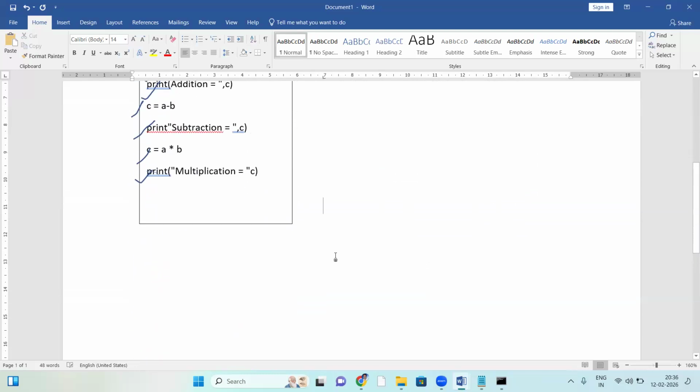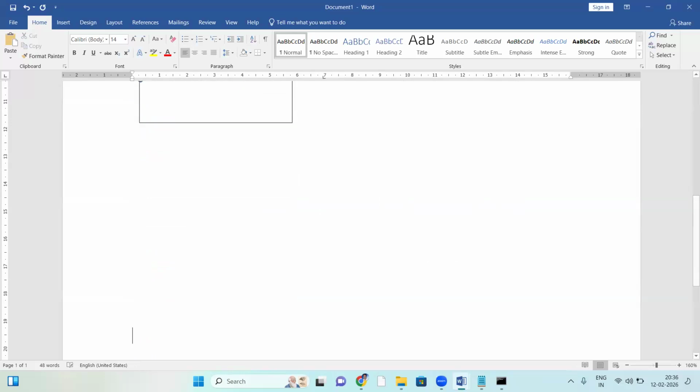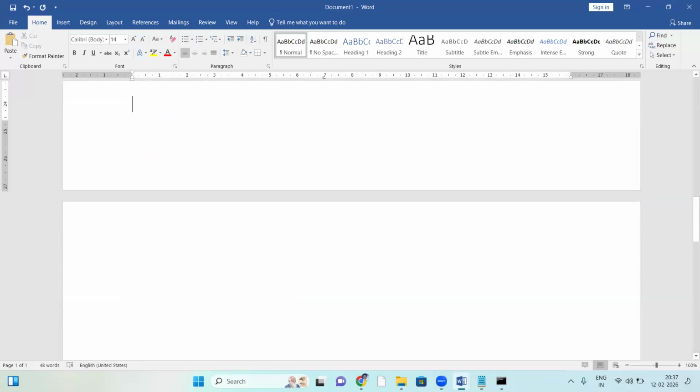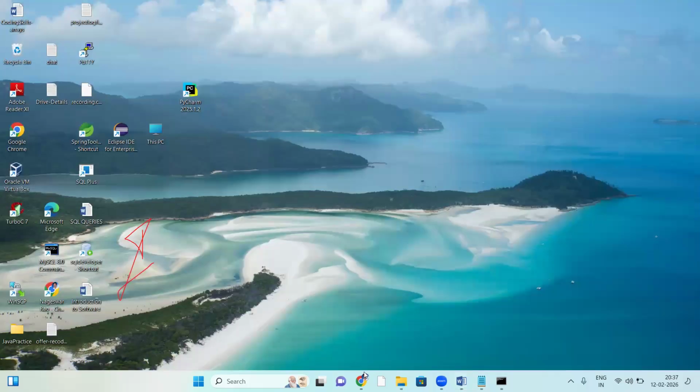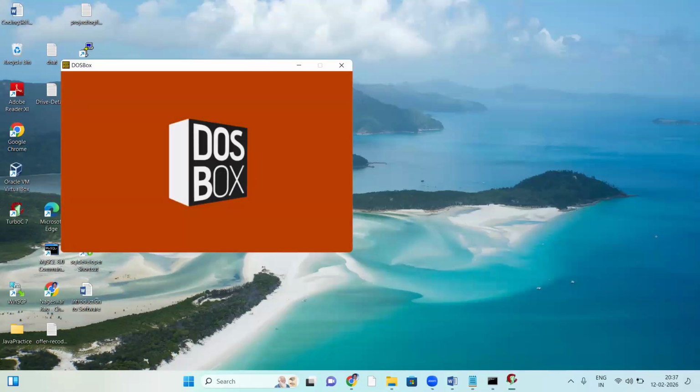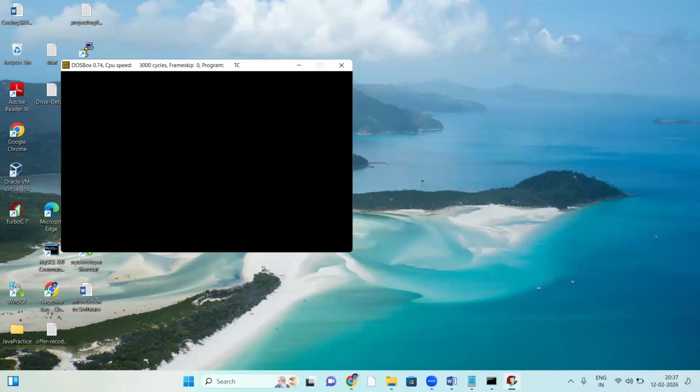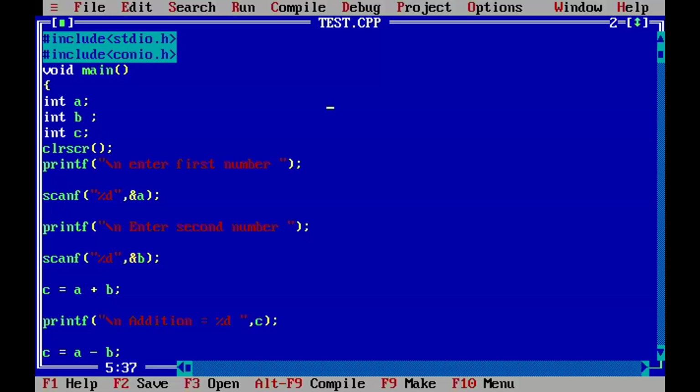How does the compiler work? For the compiler, I'm taking a C program, some test.c, in Windows-based Turbo C. My career began with the C language.